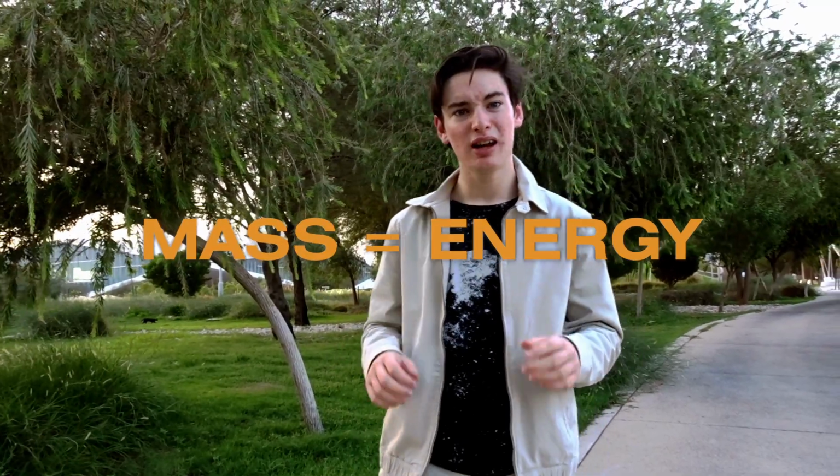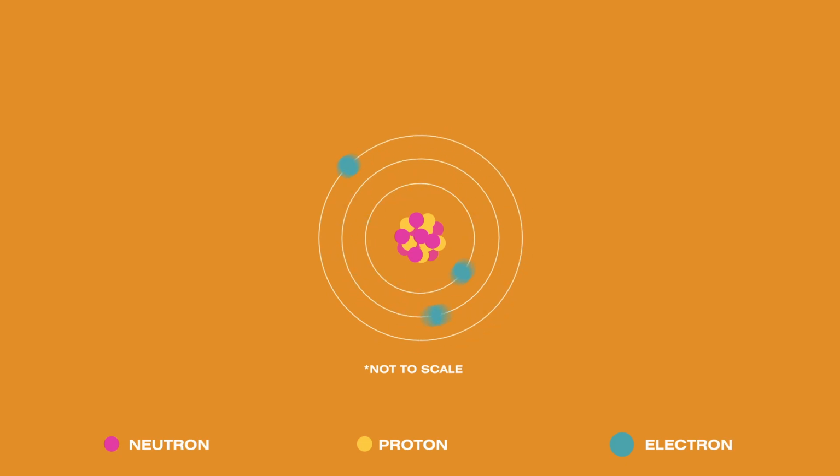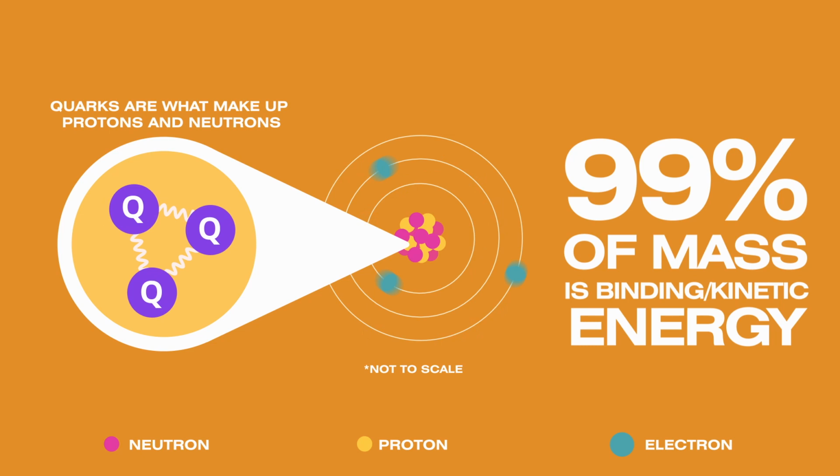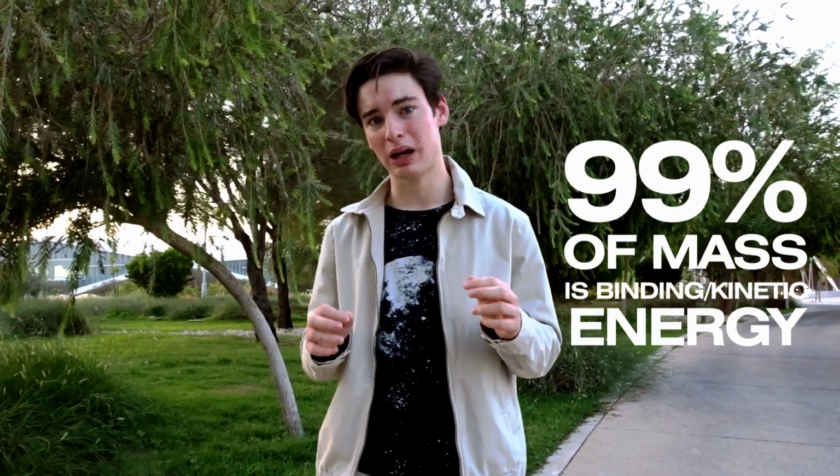Mass is energy. This is what Einstein's famous E=mc² means. In the atoms which make up matter, about 99% of mass comes from the kinetic energy of quarks and the binding energy between them. All this energy forms a significant amount of the mass we encounter in everyday life.